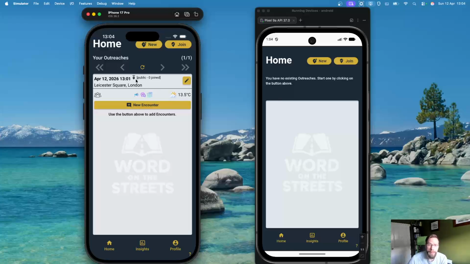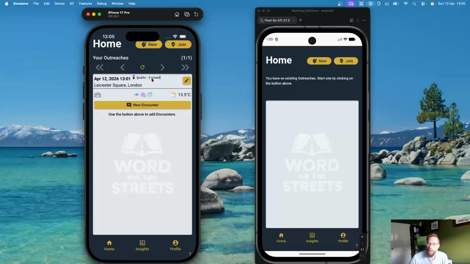And importantly to note about this public outreach is this little icon with a little signal coming out of it. It indicates that this outreach is now public, searchable, and findable by anyone else who is searching for it. And we'll demonstrate now how that can be found. The other piece of information shown here is that this user can see that so far no one has joined this outreach. This outreach has just started. No one else has been able to find it or join it. Okay, so that's our setup at the moment. We have an active public outreach.